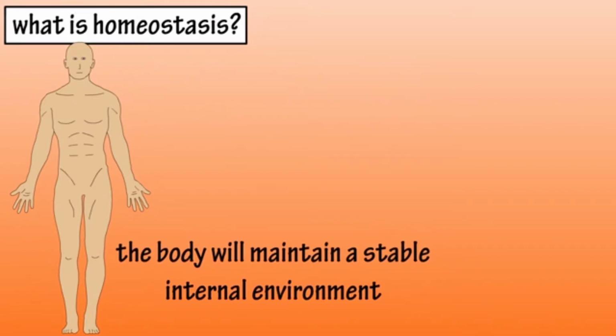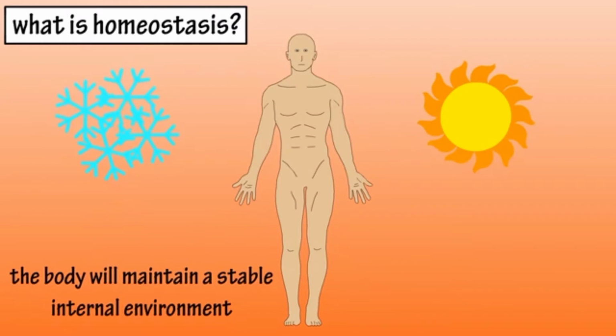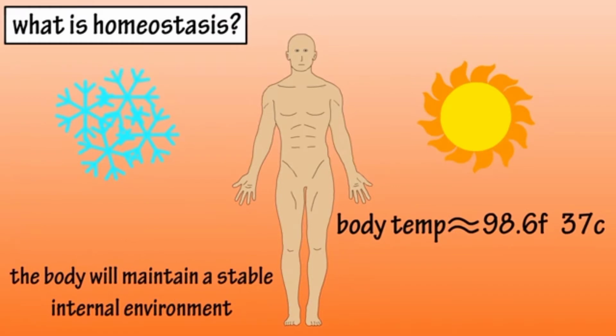So, for example, if the external temperature is cold or hot, the internal body temperature will remain relatively constant at 98.6 degrees Fahrenheit or 37 degrees Celsius. The internal body temperature may vary a little above or below this number, but that will still be considered normal.